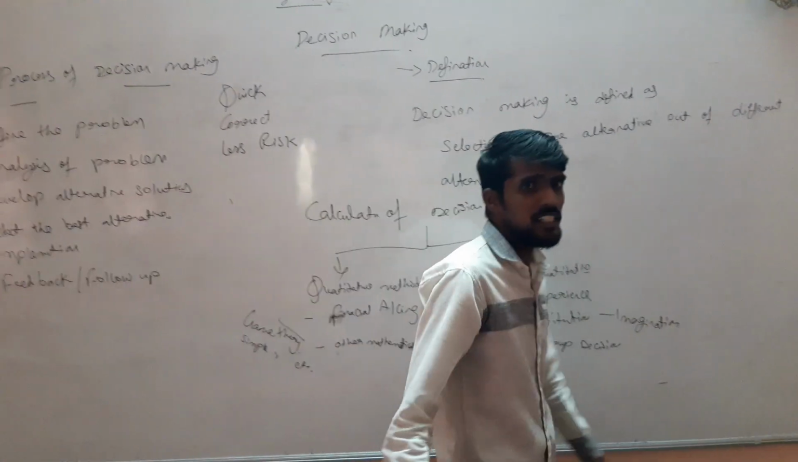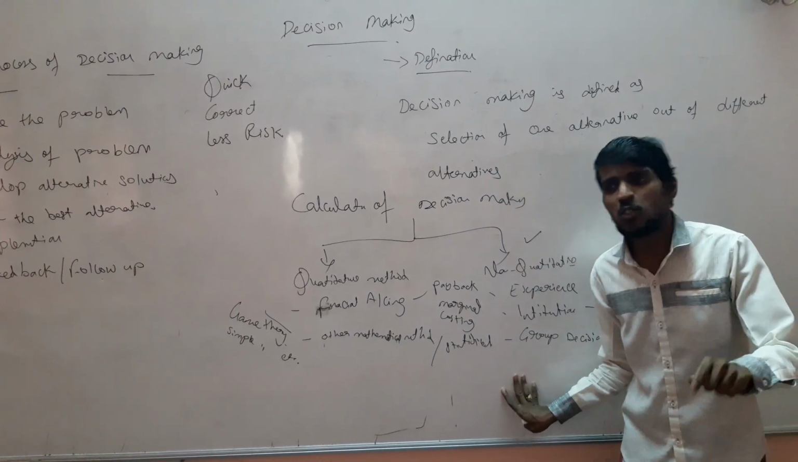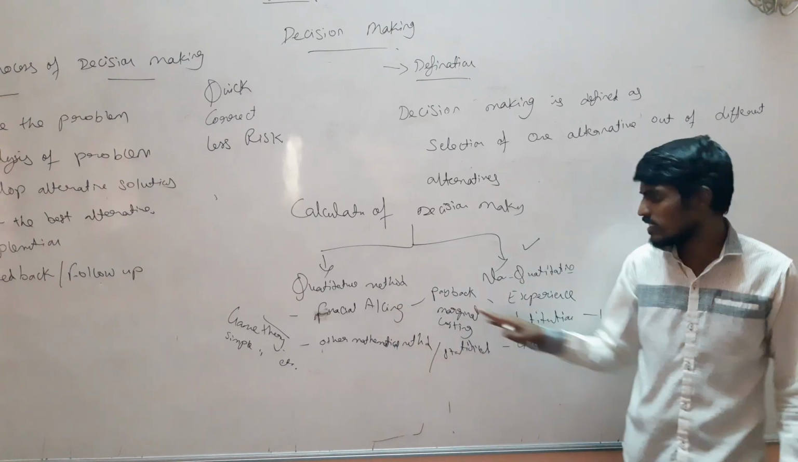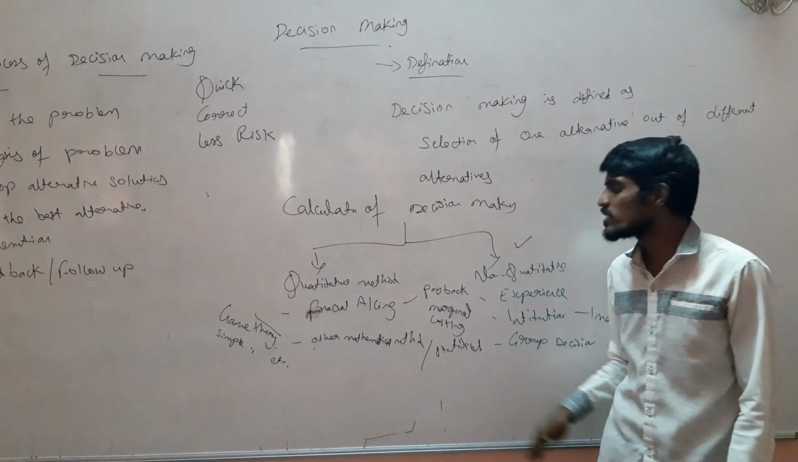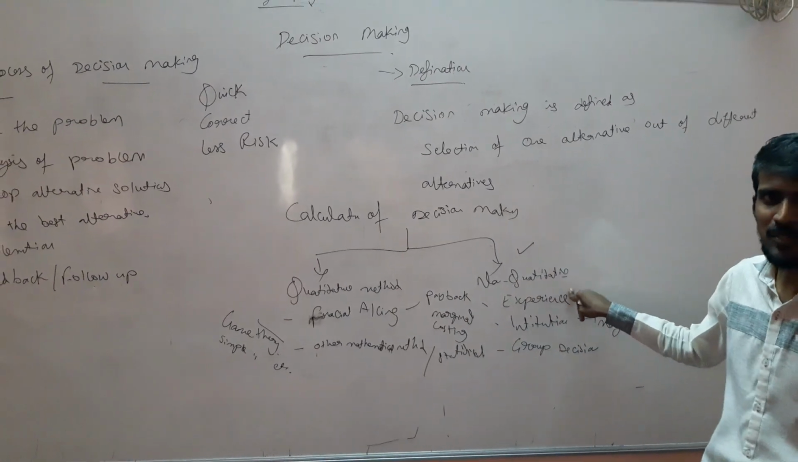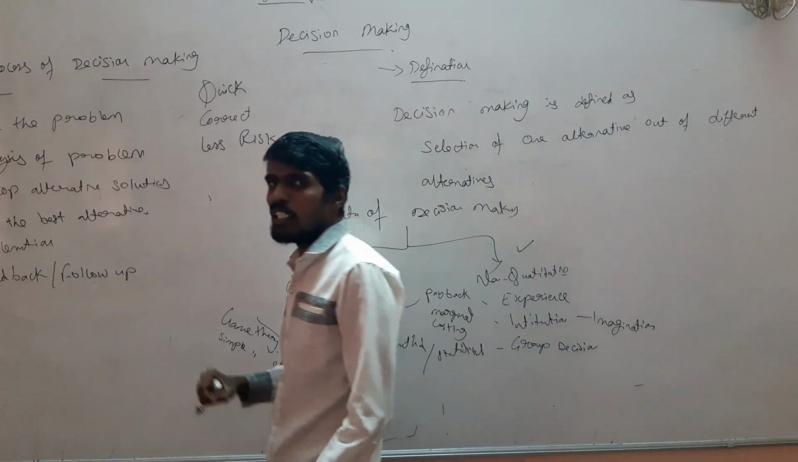In decision making, it should be calculated based on two methods. One is the quantitative method and the second one is the non-quantitative method. Out of these two, we will go with the non-quantitative method first. In the non-quantitative method, the company people, the management people,